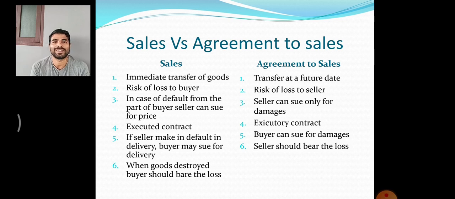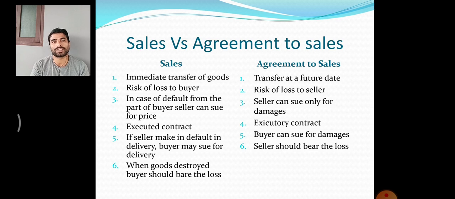In today's class, we will discuss sales and agreement to sell, or the difference between sales and agreement to sell. In the previous class, we discussed the contract of sale, the elements of a contract of sale, sales and agreement to sell, etc. As you know, a sale happens at the time, but in an agreement to sell, the sale happens in the future. So let us check out the basic differences between sales and agreement to sell.